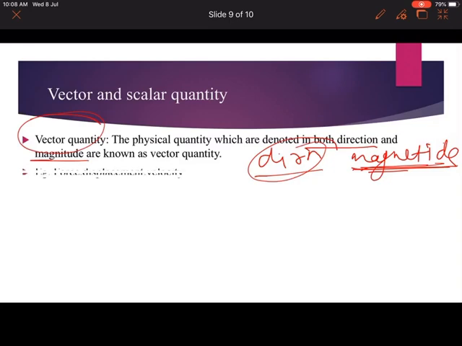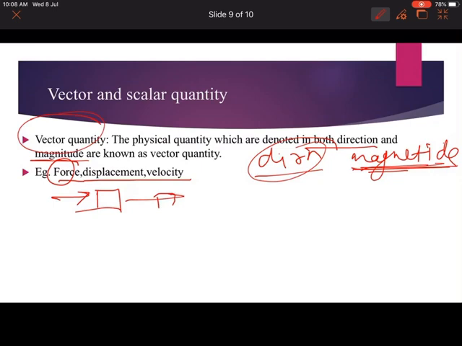Suppose we take examples of it: force, displacement and velocity. These are examples of vector quantities. Suppose we take force. If I apply a force in this direction, the object will move in this direction. So it depends upon the direction as well as the amount of force applied. That is a vector quantity. The physical quantity which is denoted in both direction as well as magnitude is known as a vector quantity.